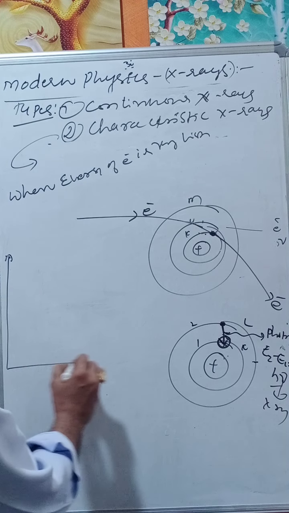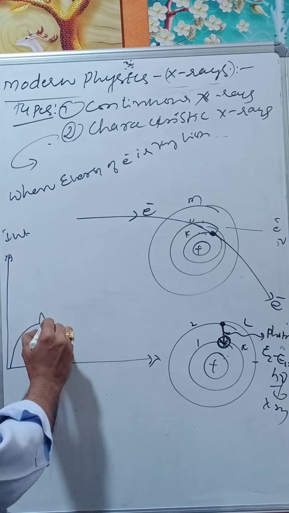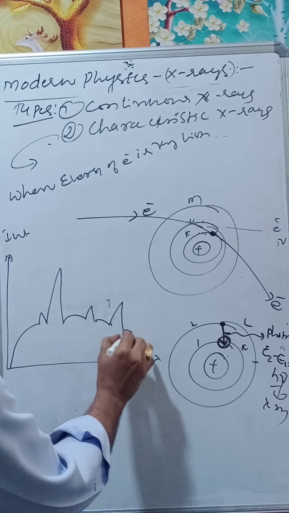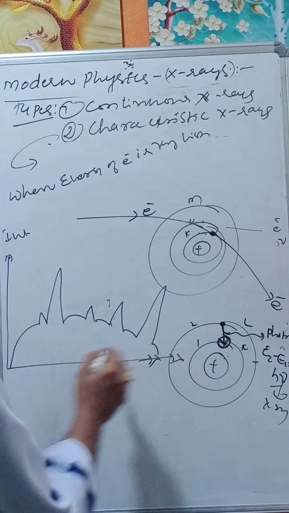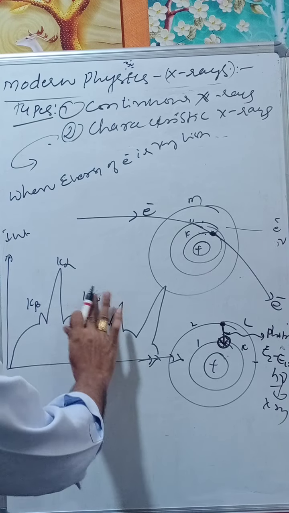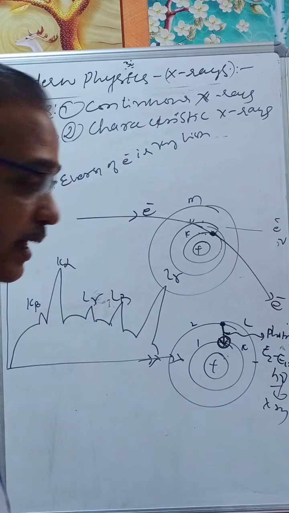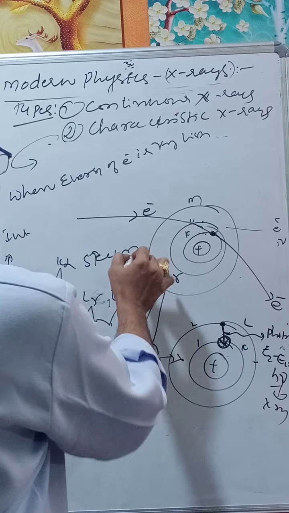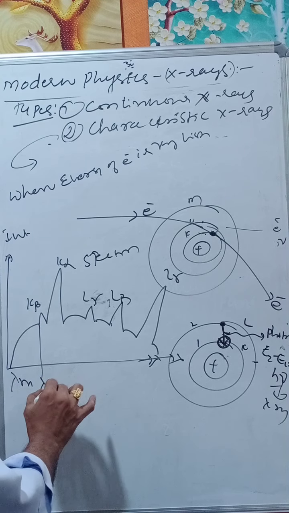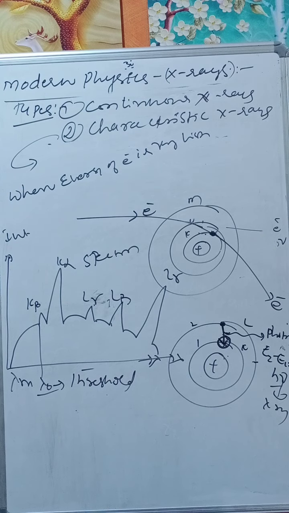These X-ray photons are called characteristic X-ray photons. Now if you plot a graph for this, this is wavelength and this is intensity. The graphs are something like these. This is K beta, this is K alpha, this is L gamma, L beta, L alpha. These are called overshoots in the X-ray spectrum. This is lambda minimum, which is called lambda naught, the threshold wavelength to emit X-rays.